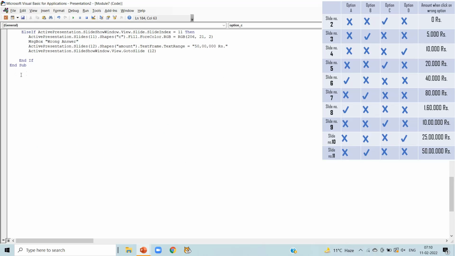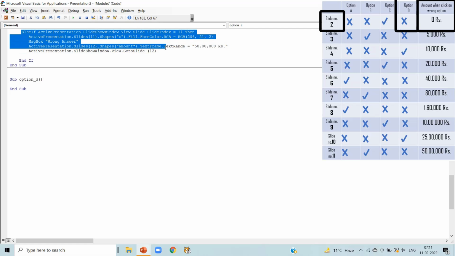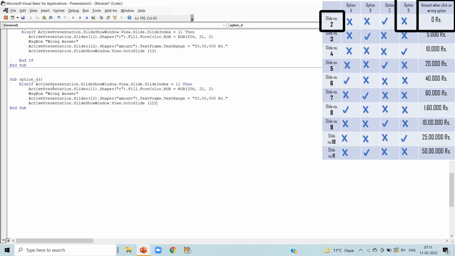Now we are going to code for option D. So write sub space option underscore D bracket and press enter, and end sub will automatically come. Now we can notice slide number 2 is having wrong option in the option D. So copy and paste, as this is our first if block.